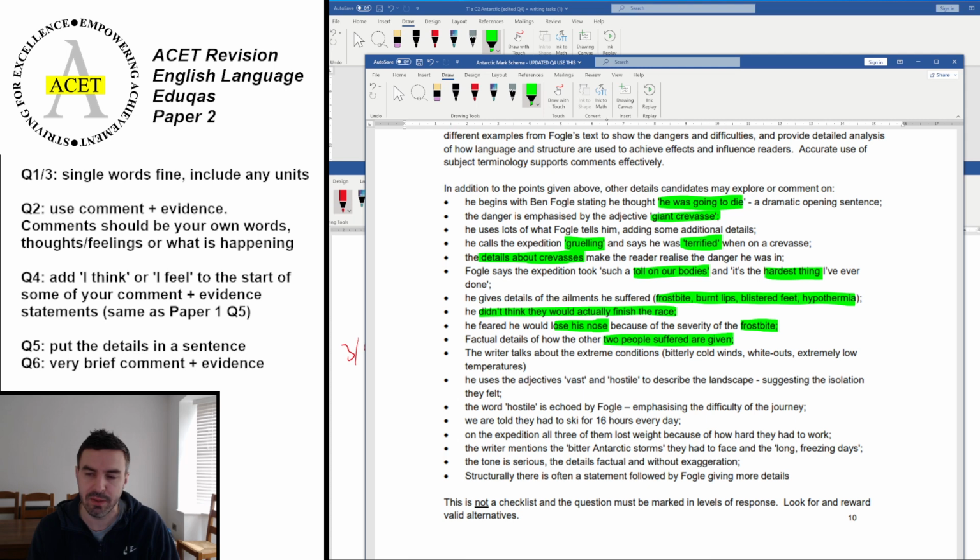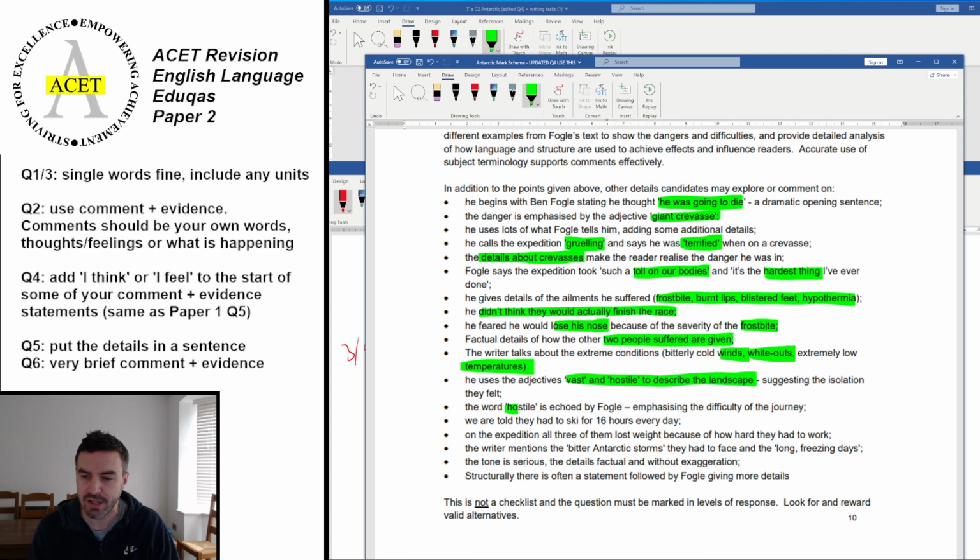Factual details about the 2 other people and their sufferings are given. So anything about the people he was with on the expedition. Anything about the conditions, so the cold winds, the whiteouts, the low temperatures. Again, only one of those acceptable. He uses the adjective vast and hostile to describe the landscape, so it describes a very difficult, isolating experience for them.